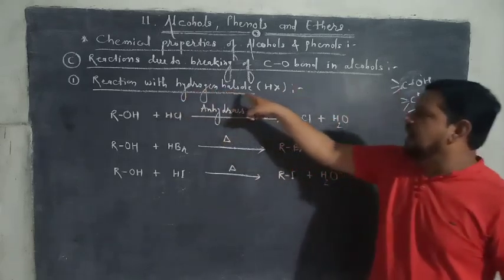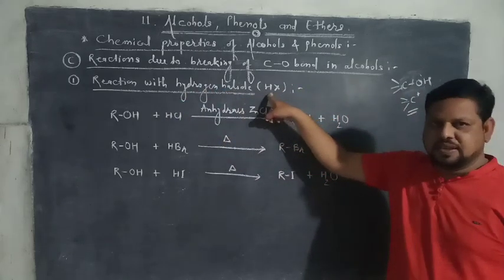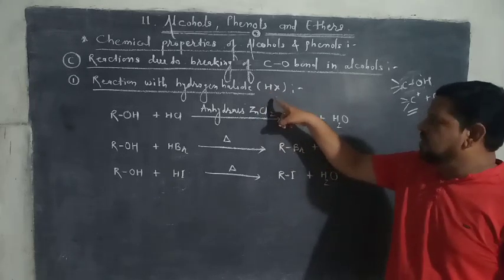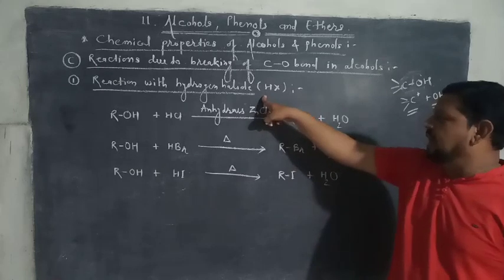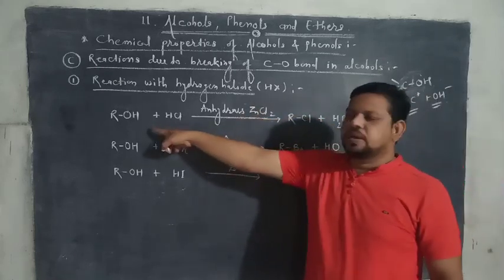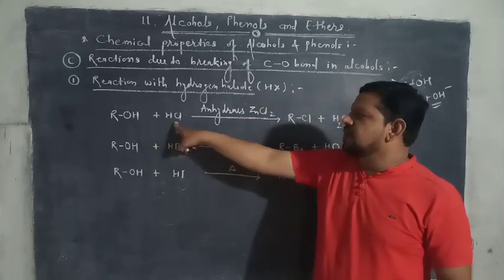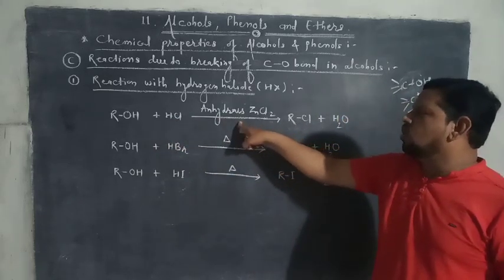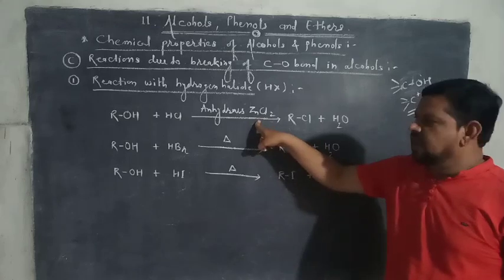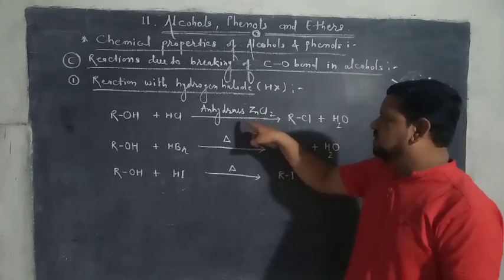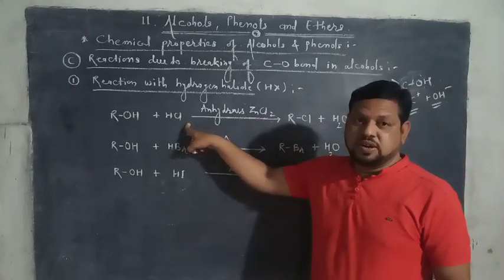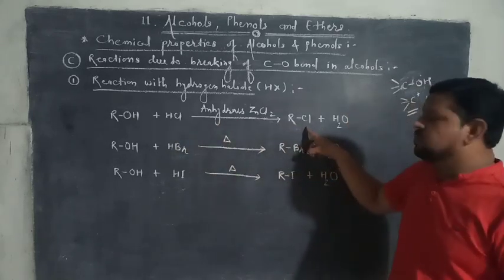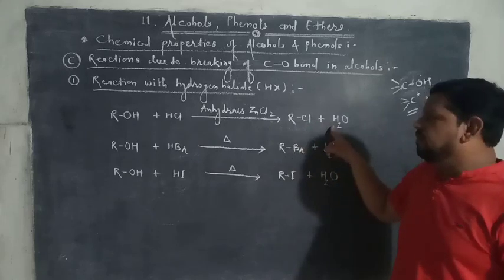First, reaction with hydrogen halide, that is HX. For example, HCl, HBr, and HI. These are the examples of hydrogen halide. First example, this alcohol reacts with HCl, hydrogen chloride, in presence of anhydrous zinc chloride. As you know, in the previous reaction, reaction with Lucas reagent, we have already seen. It gives the alkyl chloride and water.